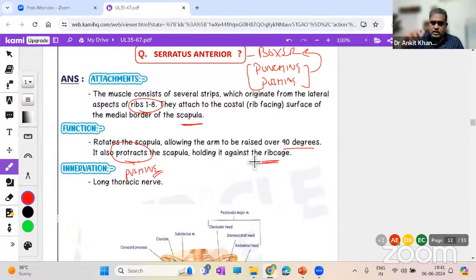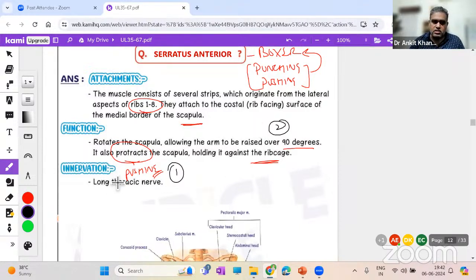So it helps in two things. One is, as we discussed, pushing, punching. Second, it also helps in overhead abduction. Now, what is overhead abduction? Suppose you have to reach the top drawer of your almirah. So you have to raise your hand like this. This is 90-degree abduction. This is overhead abduction. So for overhead abduction, we have this serratus anterior that helps.